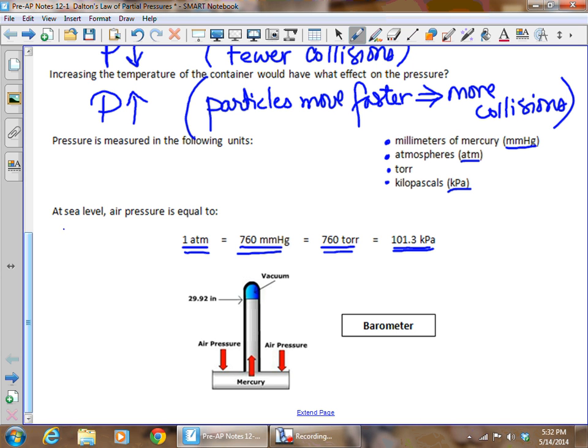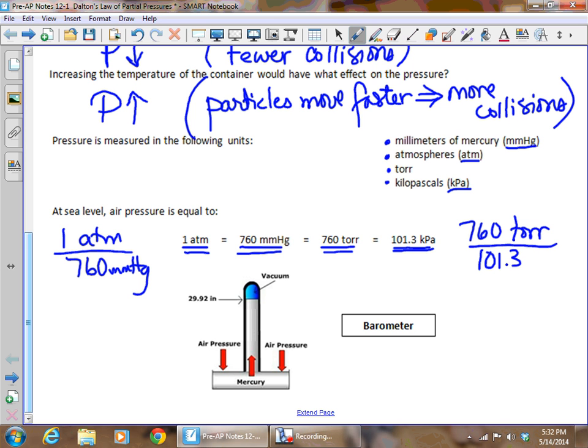For instance, we can say that for every 1 atmosphere, there are 760 millimeters of mercury. We can say that if there's 760 torr, that we have 101.3 kilopascals. We can say that if we have 1 atmosphere, we have 101.3 kilopascals. So depending on the situation and what we're dealing with, we can use, again, any two of those terms and create a conversion factor out of it.